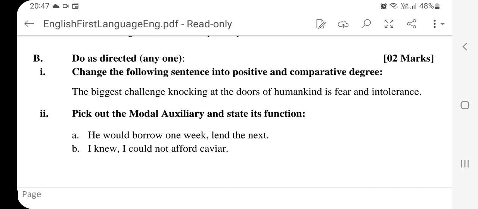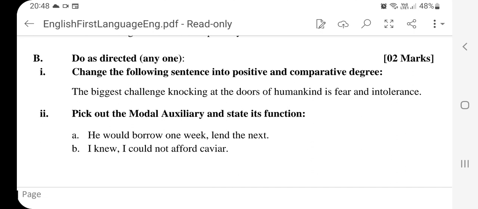Next, comparative degree. Always remember, comparative degree begins from the subject that we are talking about. So here it's fear and intolerance. Therefore, you begin with fear and intolerance. So your answer will be, fear and intolerance are bigger challenges knocking at the doors of humankind than any other challenge.